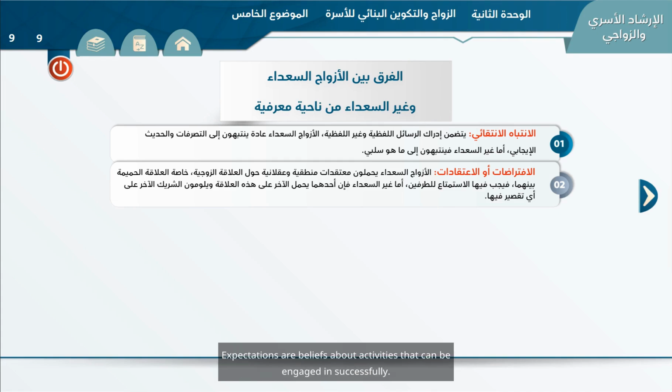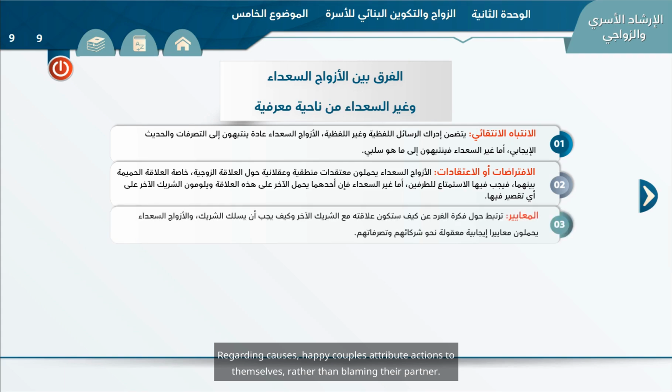Expectations are beliefs about activities that can be engaged in successfully. Happy couples manage these expectations. Regarding causes, happy couples attribute actions to themselves rather than blaming their partner.